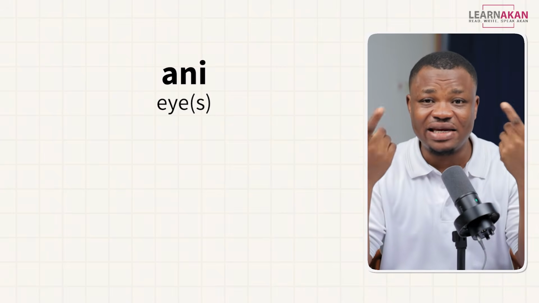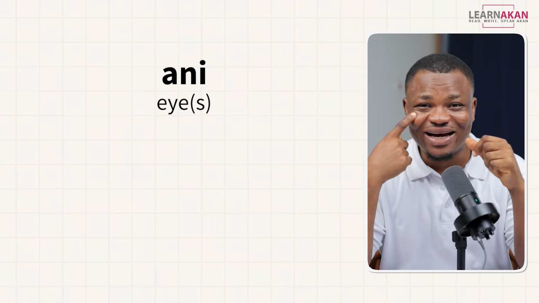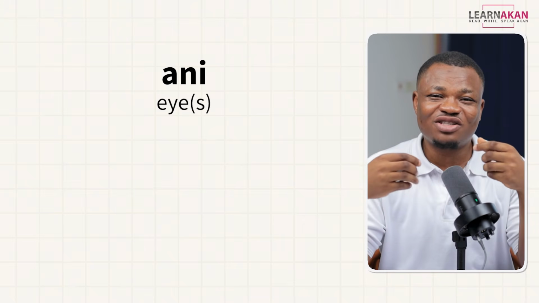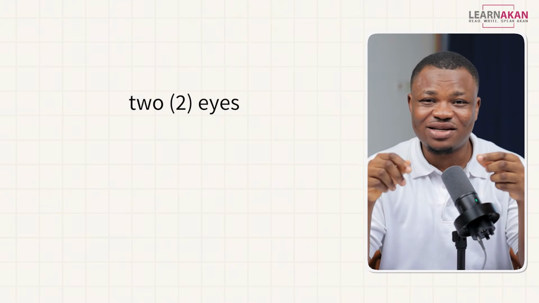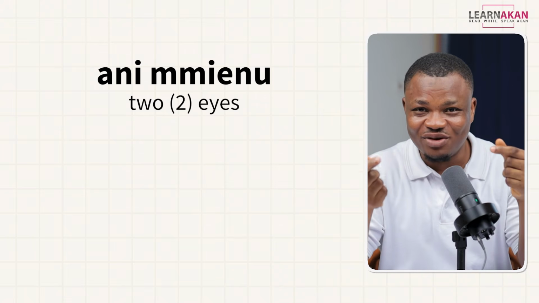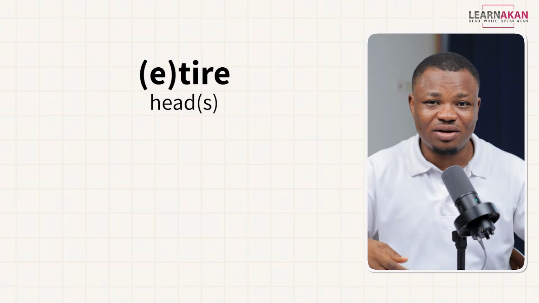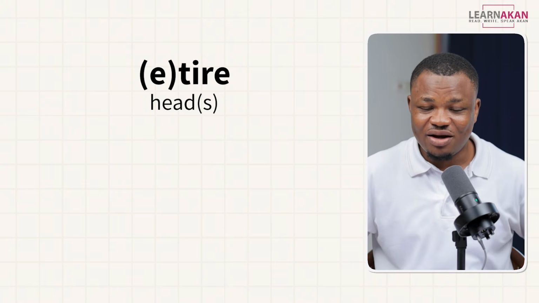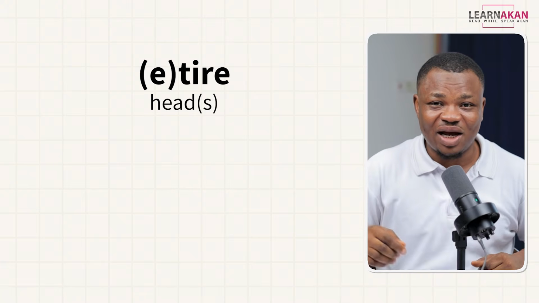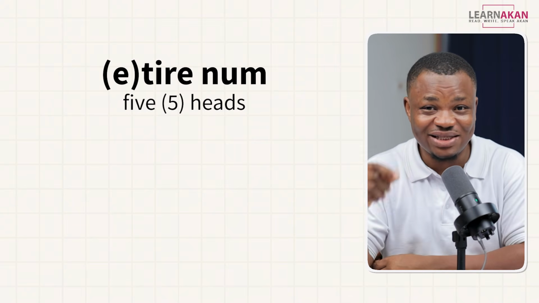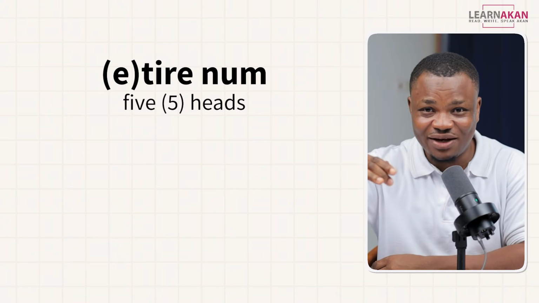Now, for these body parts, if you want to indicate quantity, you can add a number to them. So, for example, I told you the eye is ani, and it doesn't matter whether it's one eye or two eyes. But if specifically I want to say two eyes, I can say ani mienu. A tri is the head, and it's always a tri whether it's one or two or more. It doesn't matter. But if you do want to indicate the number, you can say ntri num. That would be 5 heads, right?